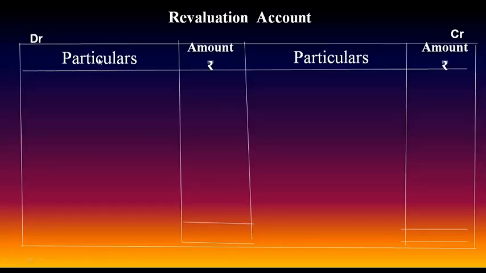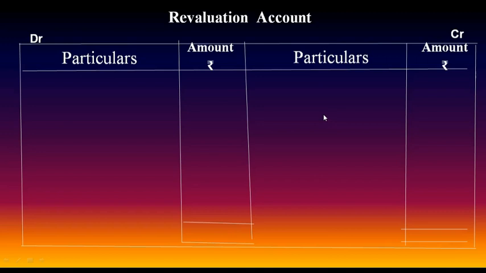Revaluation account, write the heading and format. We know that revaluation account is to be debited with the decrease in the value of asset and increase in the value of liability, and it should be credited with increase in the value of asset and decrease in the value of liabilities. Look at the adjustments.